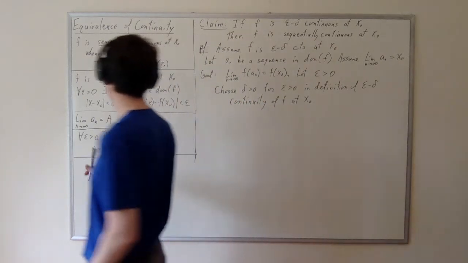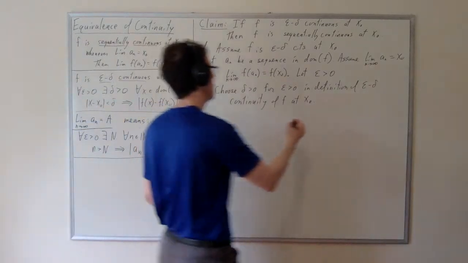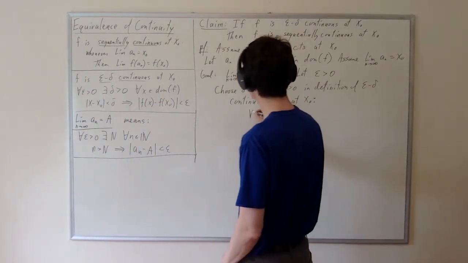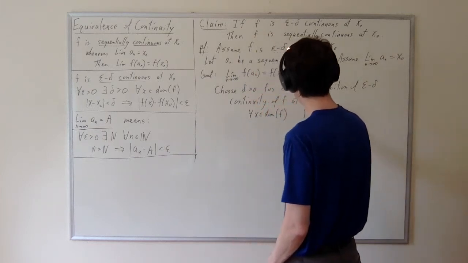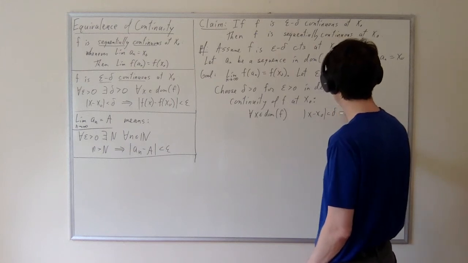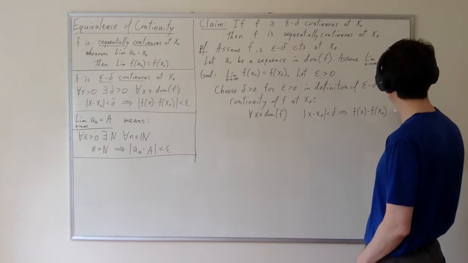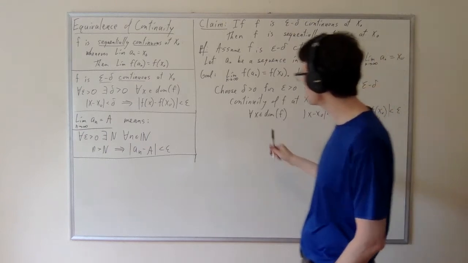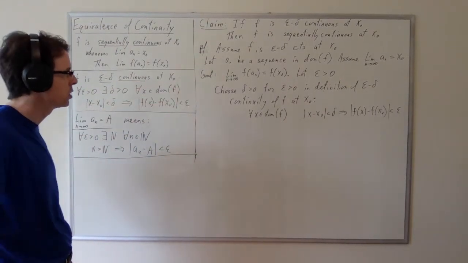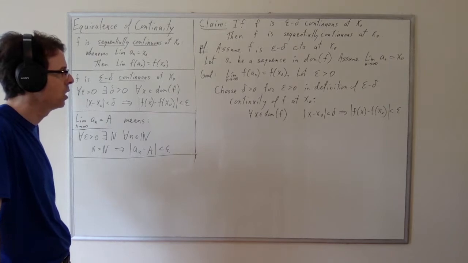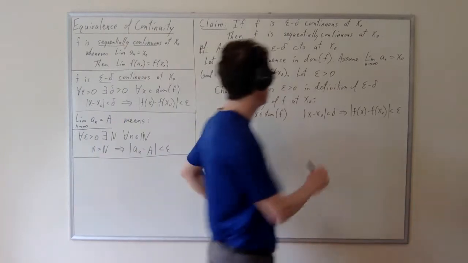And then I want to illustrate what we've really done here. We've chosen a delta for epsilon, and then what do we know? What we know about that is for all x in the domain of f, if |x minus x naught| is less than delta, then |f of x minus f of x naught| is going to be less than epsilon. So that's what it means to have chosen delta for epsilon in the definition of the epsilon delta continuity of f at x naught.